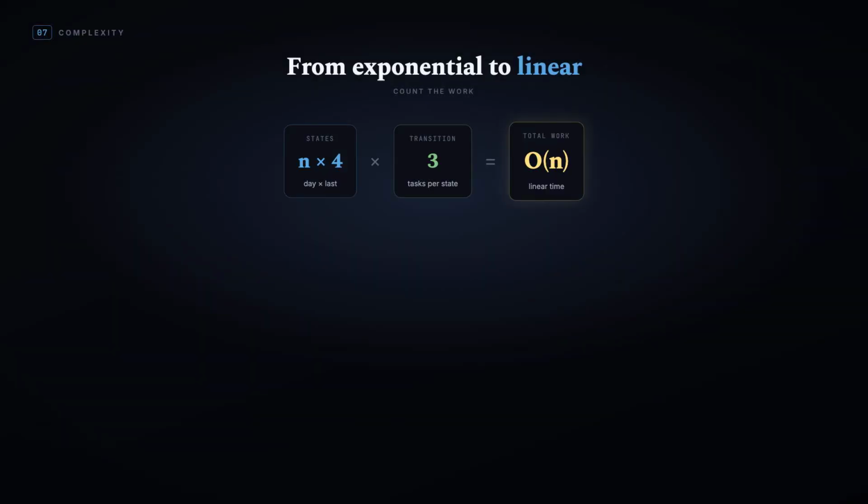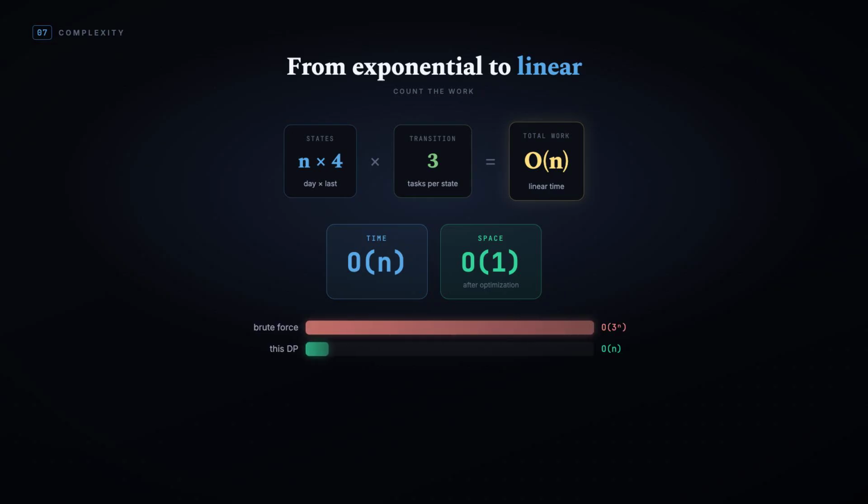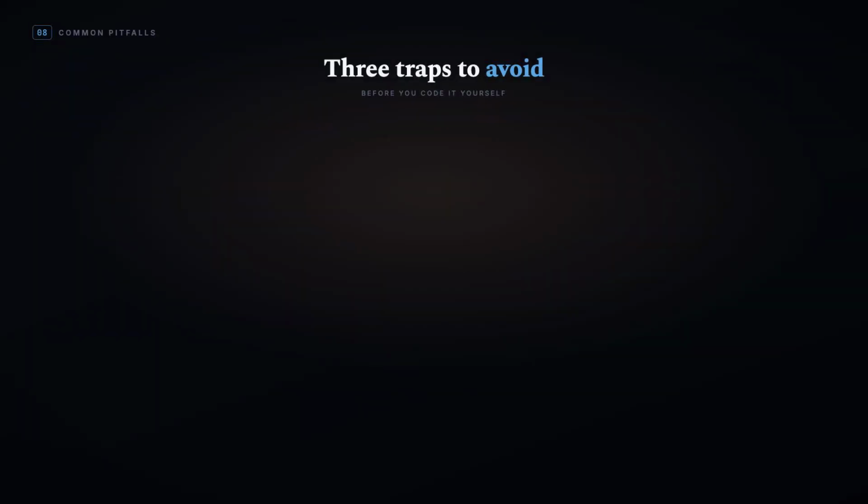Let's count the cost. There are n times 4 states, and each transition tries just 3 tasks, a constant. That gives us linear time, order n. And after the space optimization, constant space, a fixed array of 4, from exponential brute force all the way down to this. Before you code it yourself, 3 classic traps to avoid.